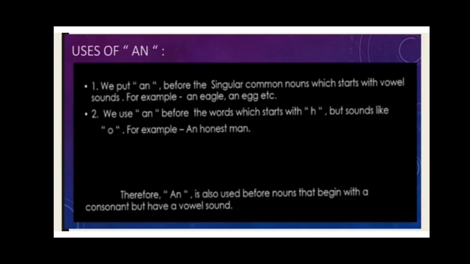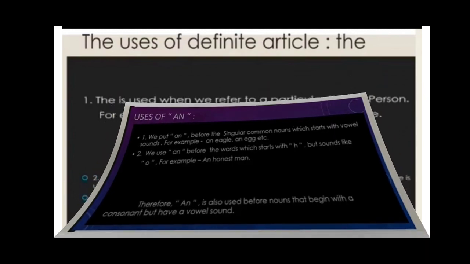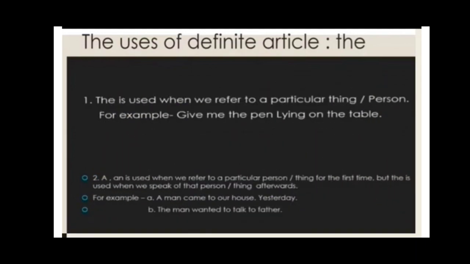Now students, let me show you the uses of the definite article, which is the. The is used when we refer to a particular thing or person. Say for example, give me the pen lying on the table. Here students, the speaker is telling about a particular pen, that's why we have put the before it.